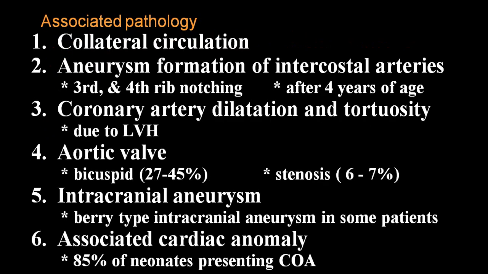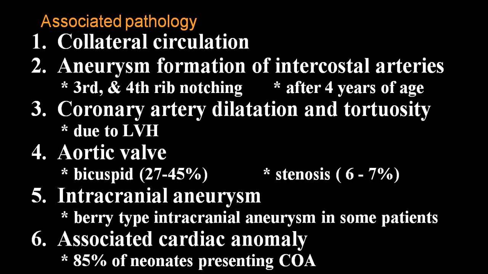These are some of the common ones. You will have associated pathology like collateral circulation. There will be aneurysmal formation of intercostal vessels, particularly the third and fourth intercostal arteries, where you will have rib notching. Coronary artery dilatation and tortuosity can be there due to left ventricular hypertrophy. Aortic valve can be stenosed and it is very frequently a bicuspid aortic valve.